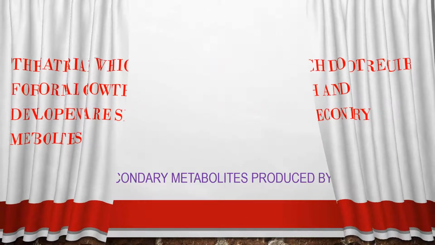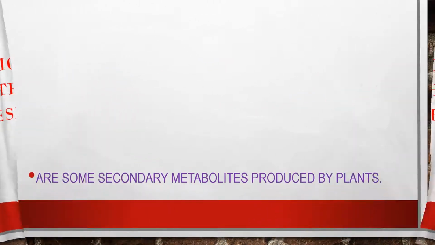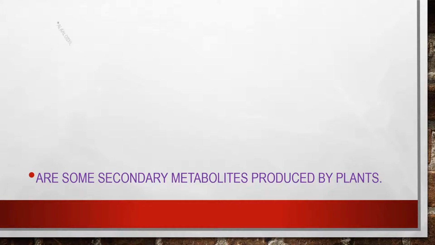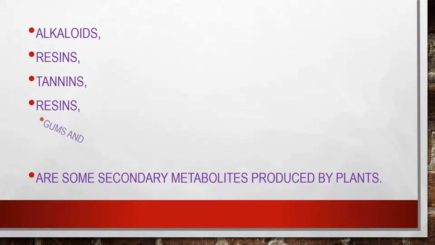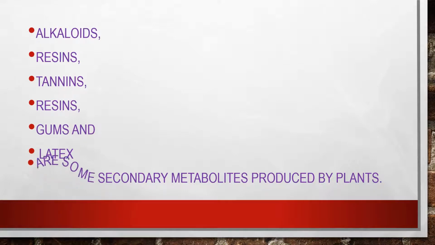Then what are these secondary metabolites? These secondary metabolites are alkaloids, resins, tannins, gums and latex. These are some secondary metabolites produced by the plants.